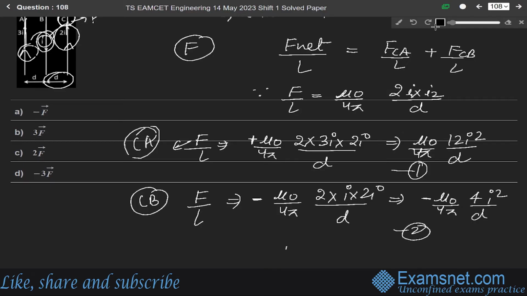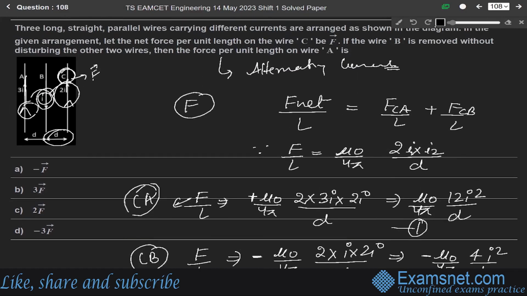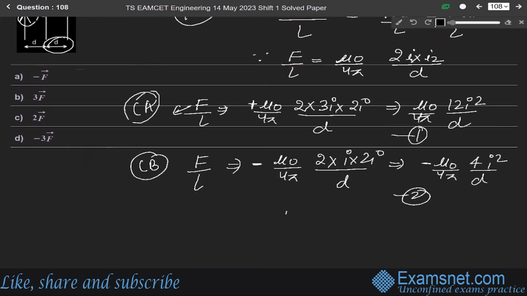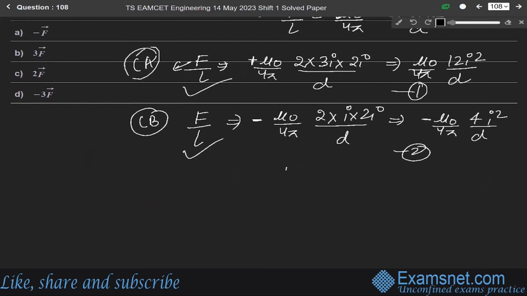This is equation 2. So now if b is removed, according to question, we have to remove this wire b. So if b is removed, first of all, we will find the net force over length for these two combinations. So it will be F net over L is equals to this equation 1 plus equation 2. So adding them, we get mu naught I square over 2 pi d, and this will be equals to force